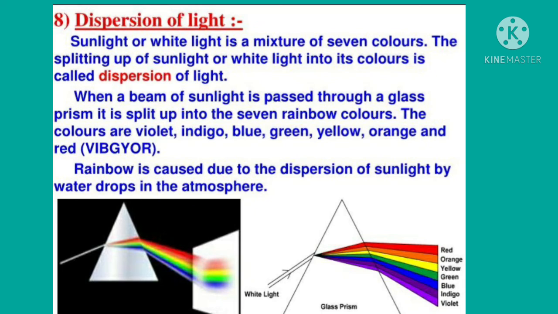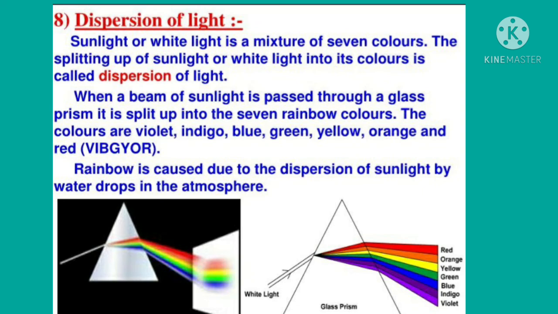We will see that the beam of white sunlight splits on entering the glass prism and forms a broad patch of 7 colors called the spectrum on the white screen placed on the other side of the prism. So, the splitting up of white light into 7 colors on passing through a transparent medium like a glass prism is called dispersion of light.